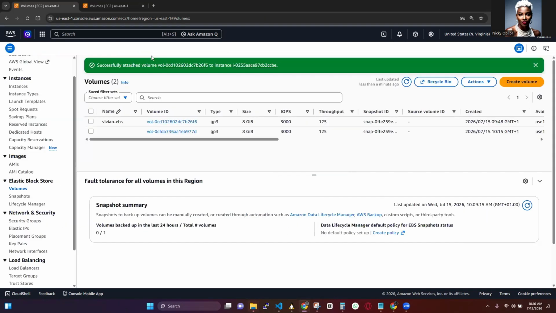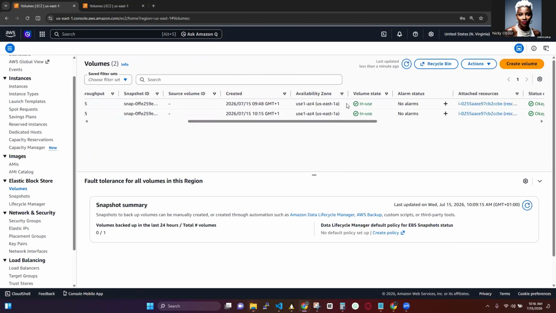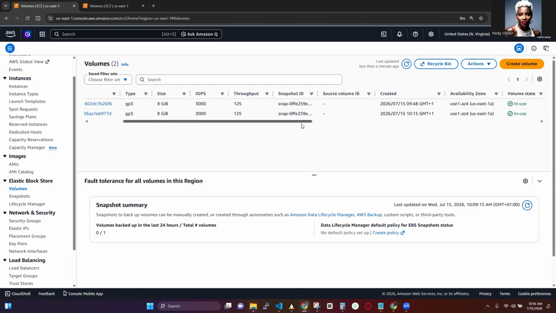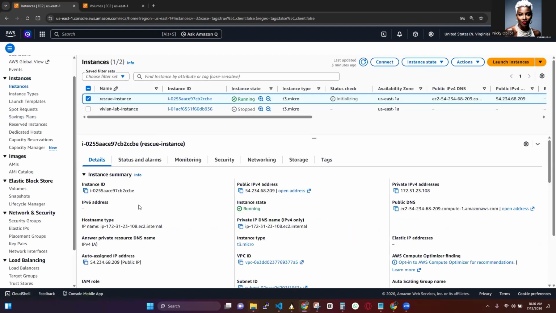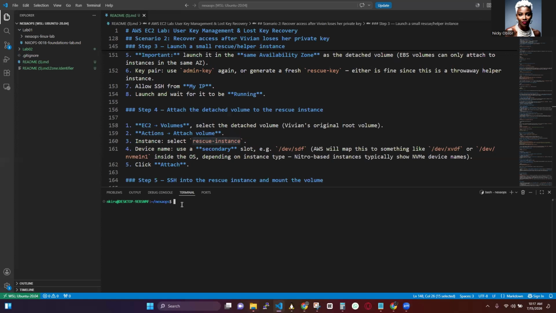Okay, so now that we've successfully attached this volume to the rescue instance, the rescue instance can now read Vivian's original file system. Remember, this was the volume that was detached from Vivian's VM. So you see, both of them now are in use. So now we need to SSH into the rescue instance, and to do that, we copy the public IP address, and we get into the rescue instance from our terminal.